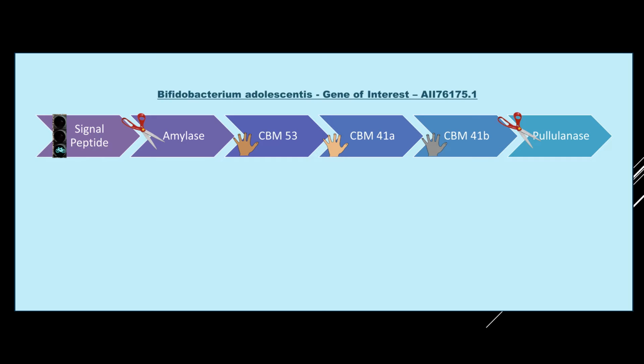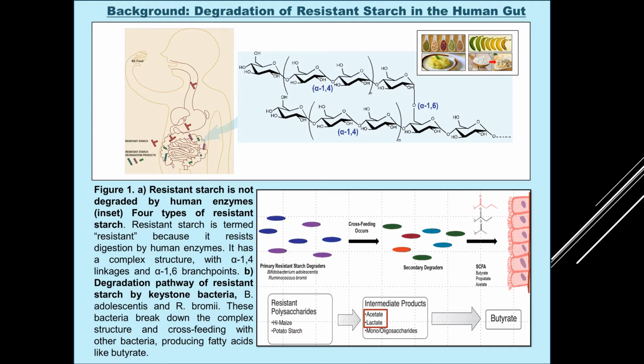Here's the gene that we are interested in, the putative APUB gene. And so we see here it encodes for a signal peptide, the amylase catalytic subunit, and 3 CBMs, and the pullulanase catalytic subunit. So a little bit about the degradation of resistant starch in the human gut.